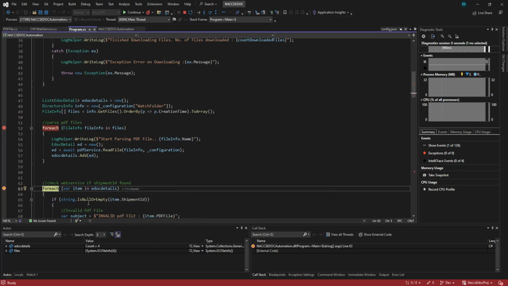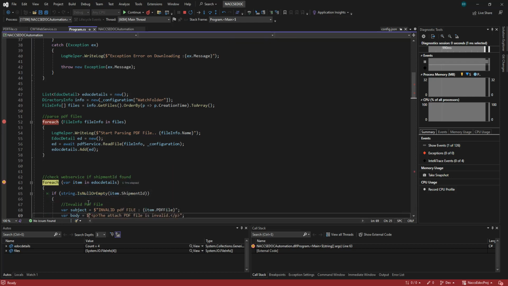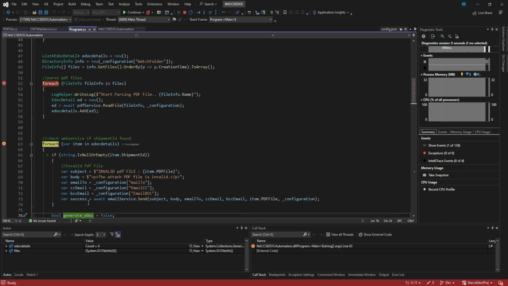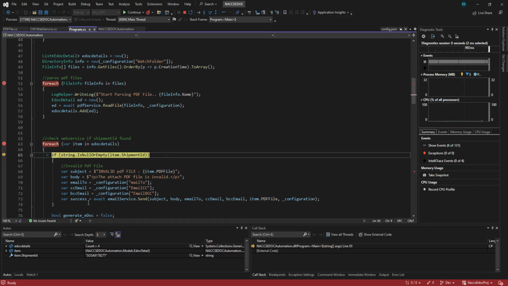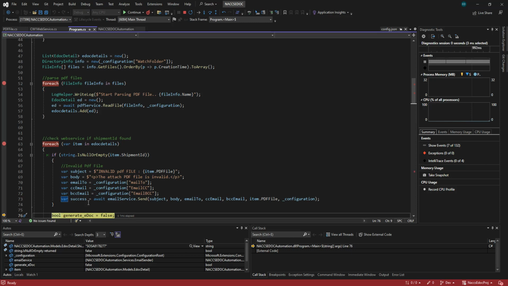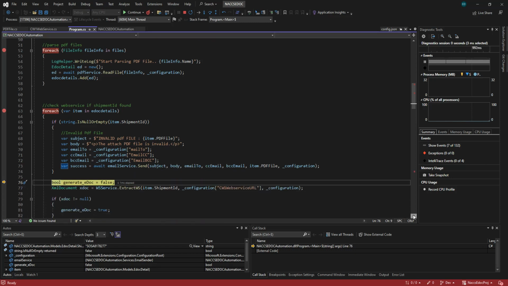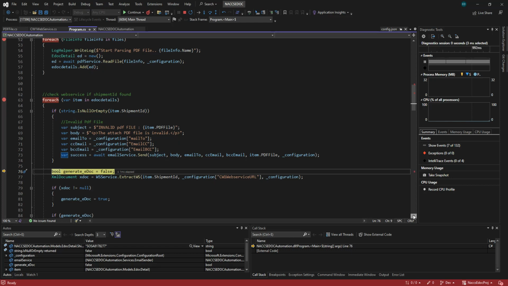Now we also have to check, because sometimes there's no shipment ID, or the one that we are looking for is not found. So we set it to null. That's why we have a condition. If the shipment ID is null, we have to send an email that it's an invalid PDF file, and they have to check it. All right. So if not, then we check it in CargoWise.